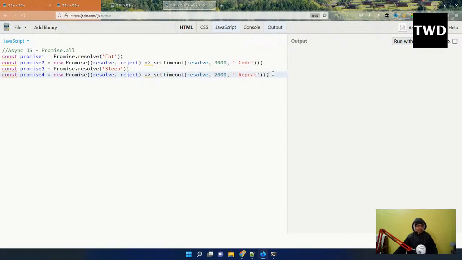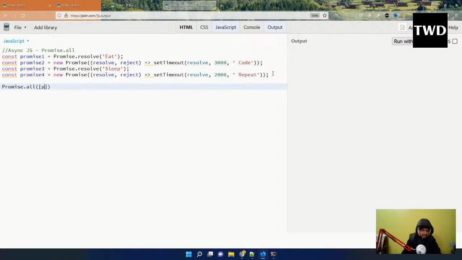Then there is something known as promise.all, and promise.all means we can chain the promises, and the result will be shown only once the slowest one is also completed. For that promise.all, this is a special kind of thing, you have to pass an array.